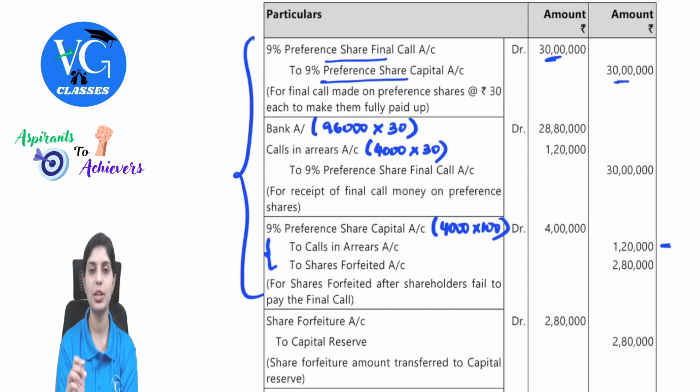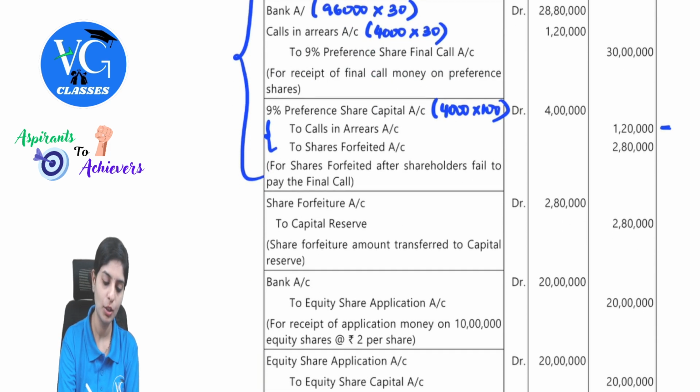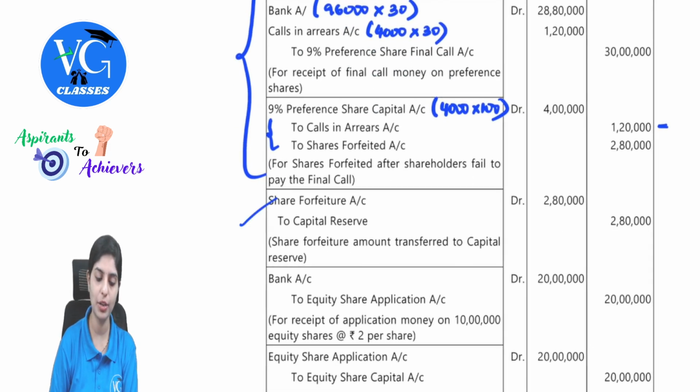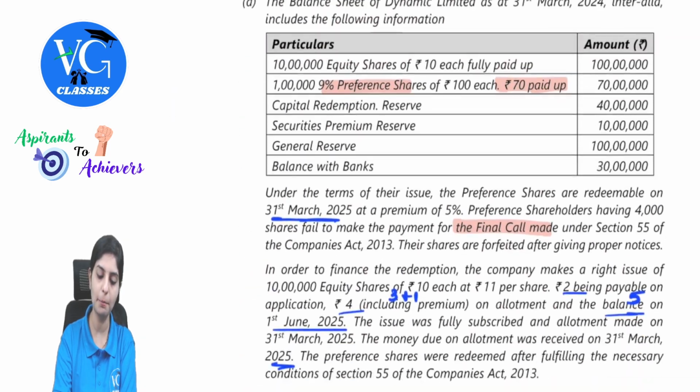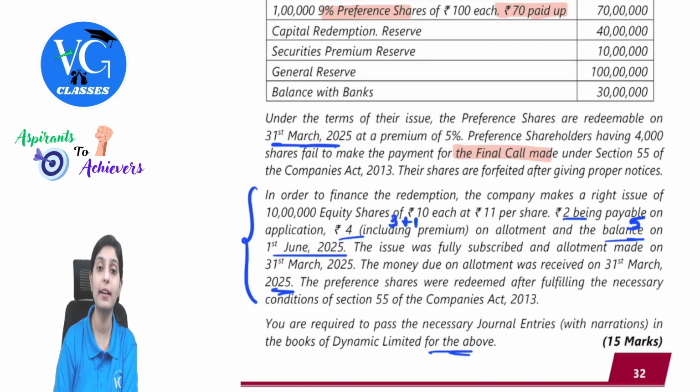So after these shares are forfeited, remember one thing, there is no point in reissuing the forfeited preference shares because ultimately these need to be redeemed. So we will not reissue them. The amount lying in the share forfeiture will be transferred to capital reserve. So the next entry will be share forfeiture to capital reserve. Whatever was there in the balance will be transferred to capital reserve. Clear with this? Next, for this redemption, the company is going ahead with the rights issue.